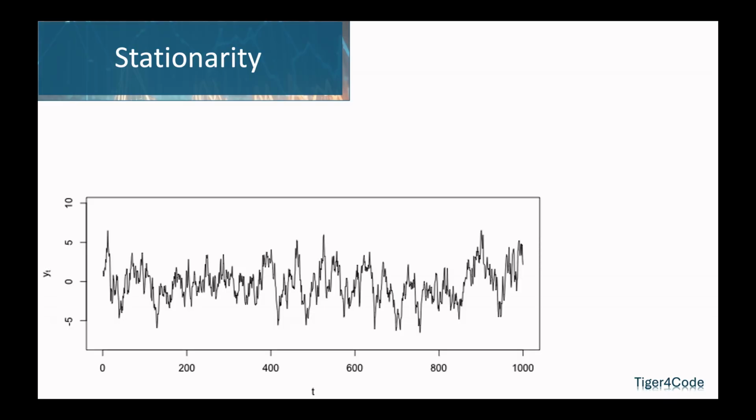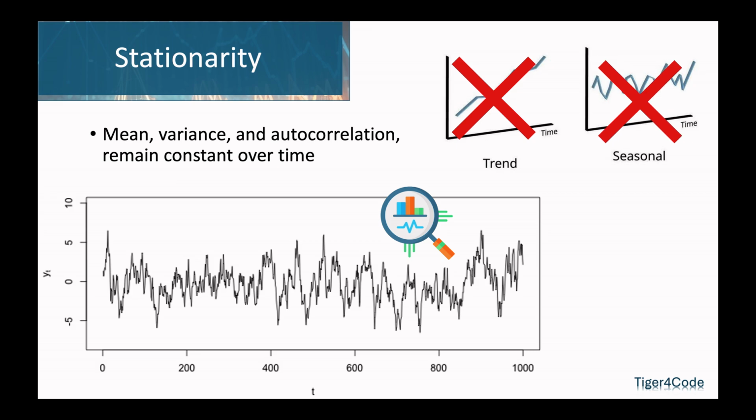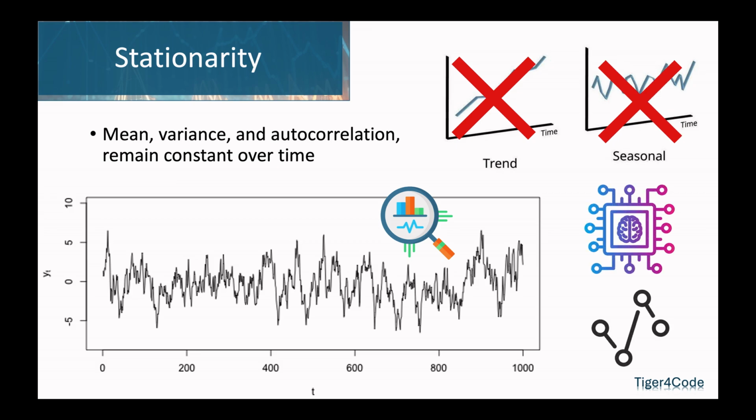Stationarity. Time series stationarity refers to a condition in which the statistical characteristics of a time series, such as mean, variance, and autocorrelation, remain constant over time. A stationary time series does not exhibit a trend, seasonality, or changing variability, making it easier to model and analyze.